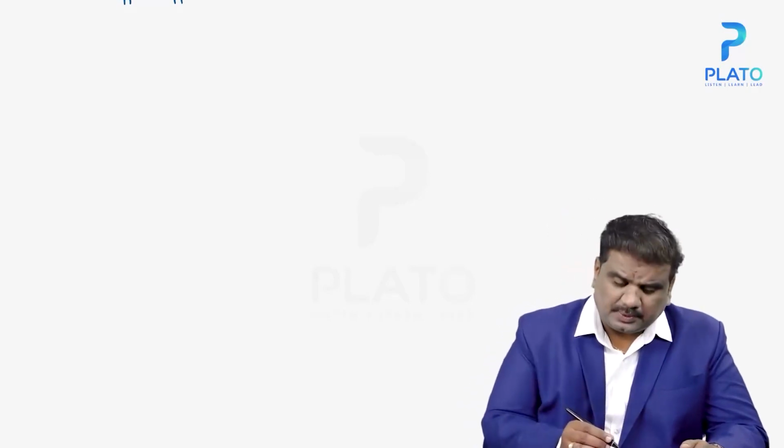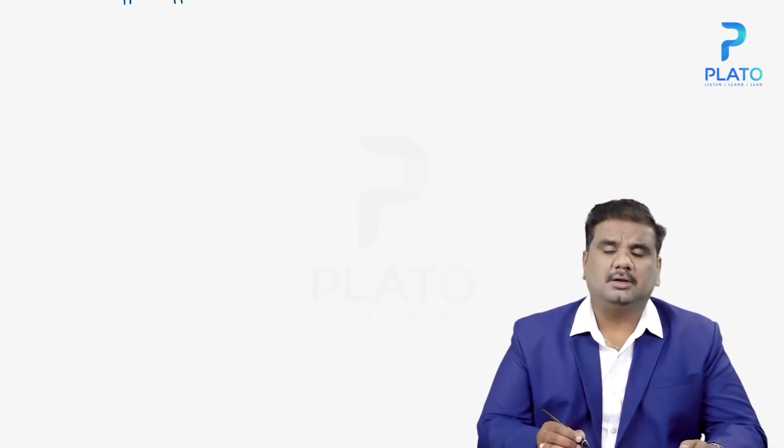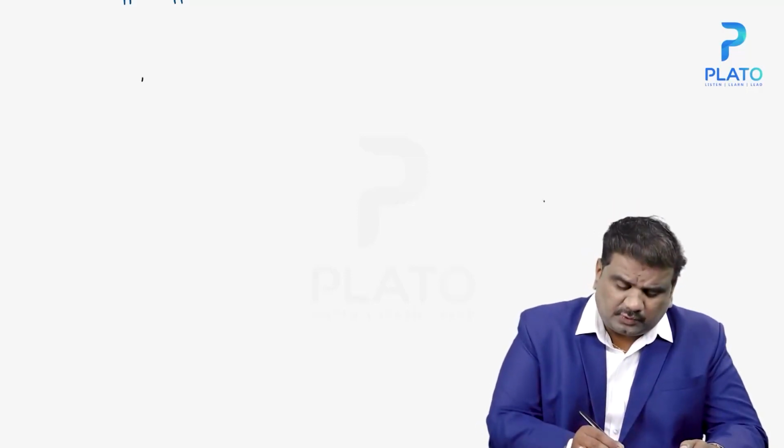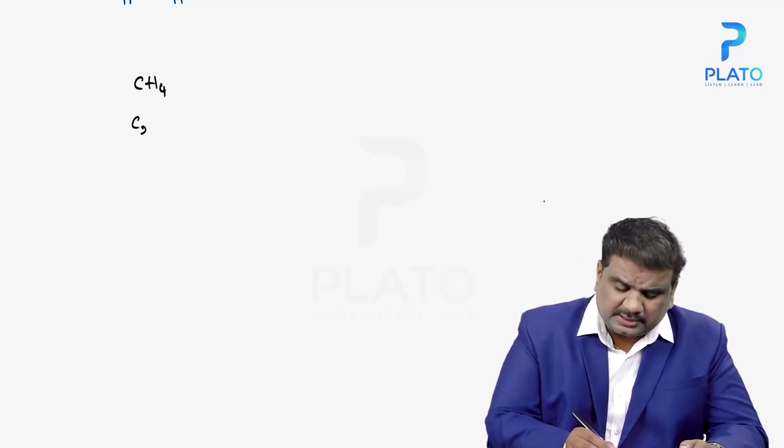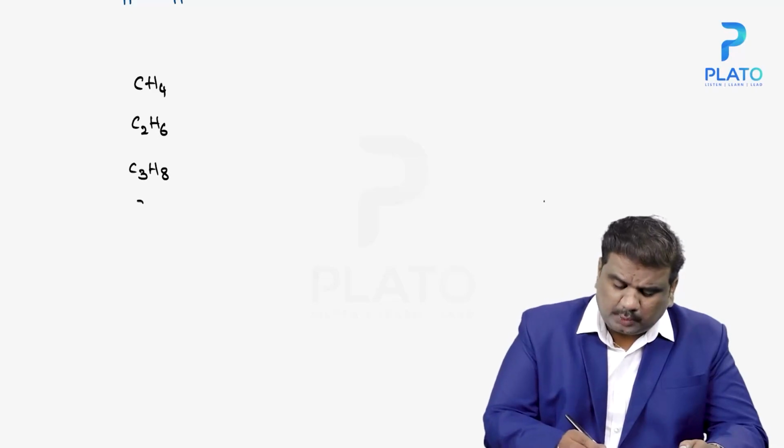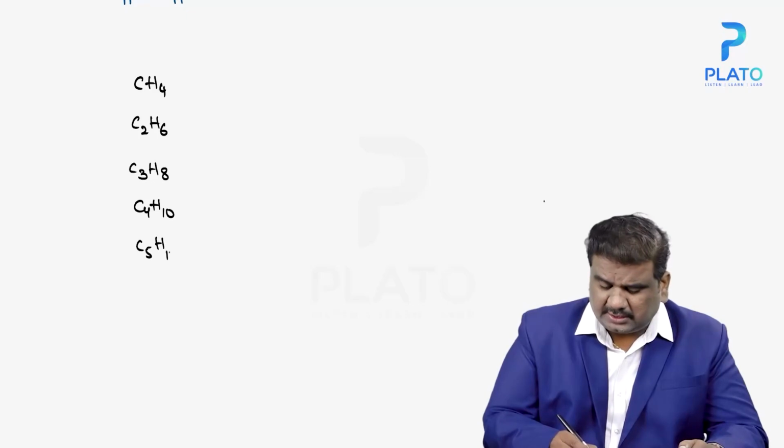For example, take the case of methane. What is the formula? Methane is CH4. In the case of ethane, that is C2H6. Propane is C3H8. Butane is C4H10. And pentane is C5H12.